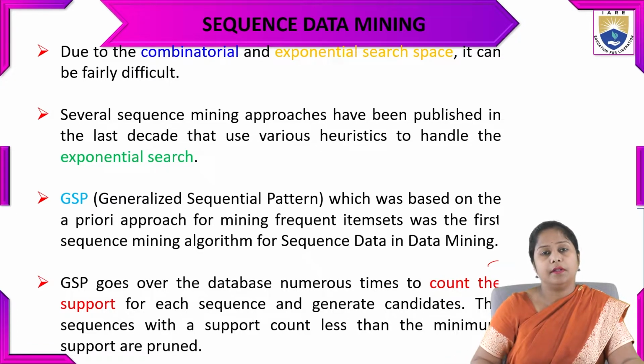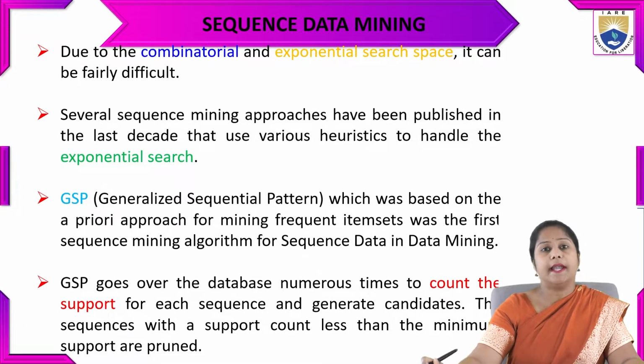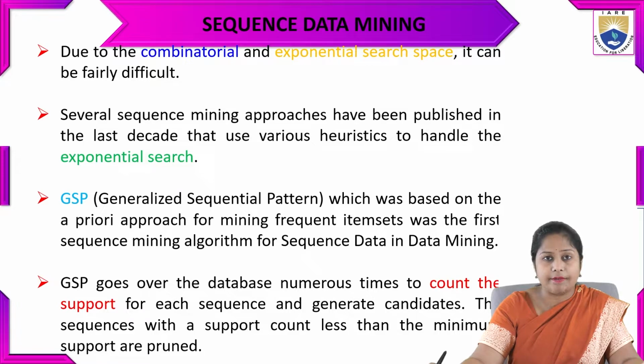The sequence with a support count less than the minimum support will be cut off, removed, pruned. So in this technique, we first search for the particular support of each sequence, and then we generate the candidate key. But when the support count is less than the set support, that particular sequence is cut off and removed.